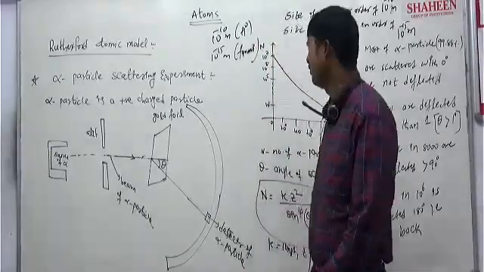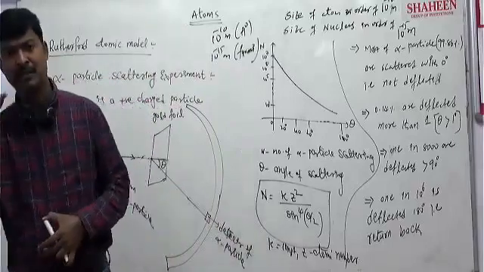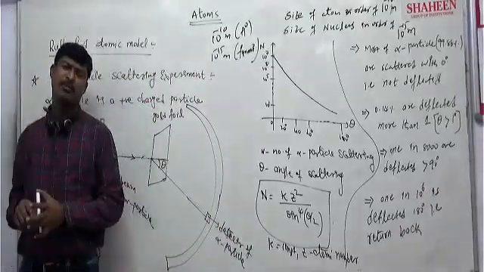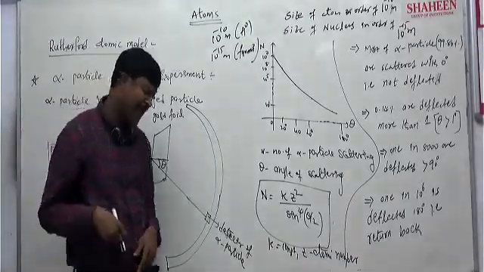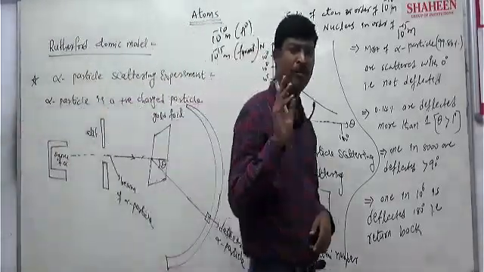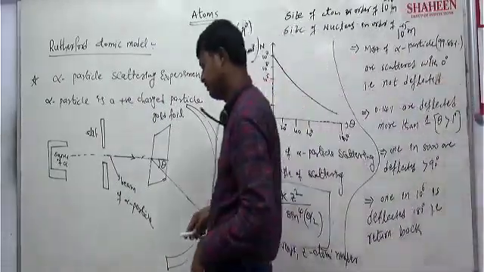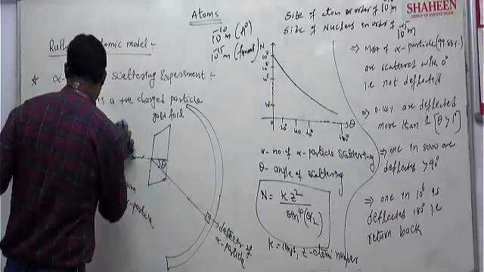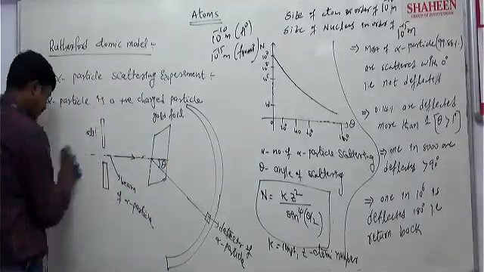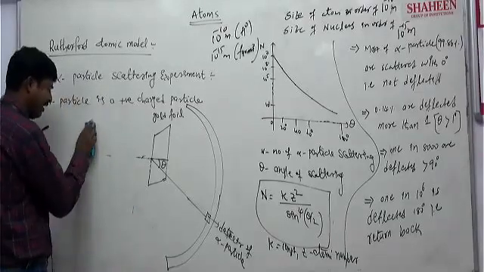Generally, the size of the nucleus is in the order of 10 to the power of minus 15, or in Fermi meter. Clear? Now look, there is another mathematical equation related to this. Let us look here.